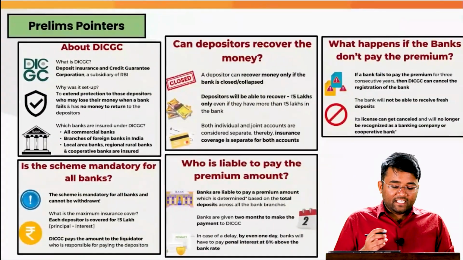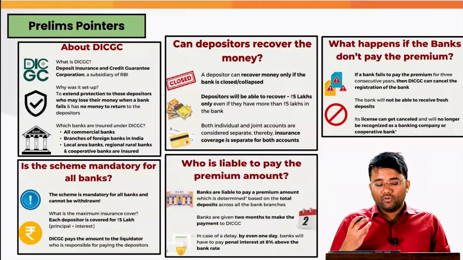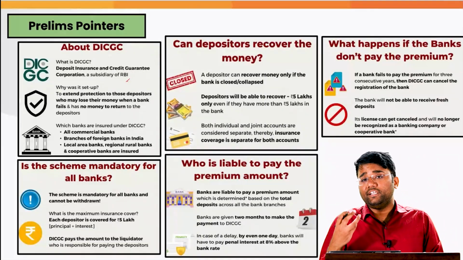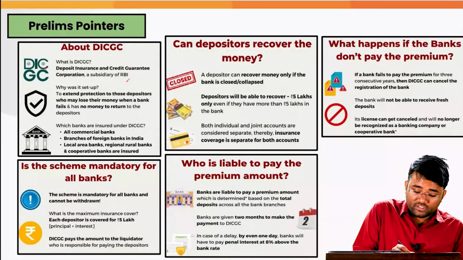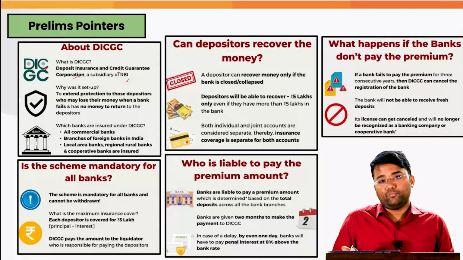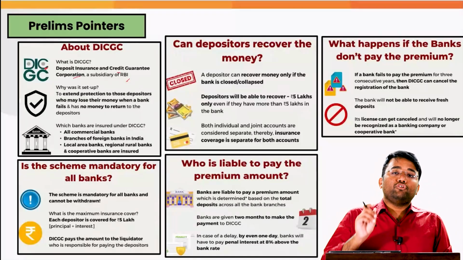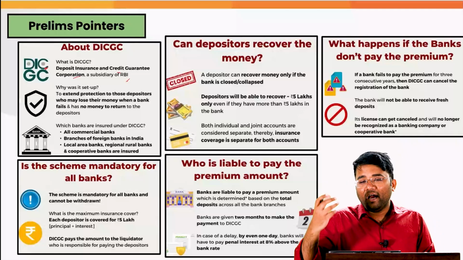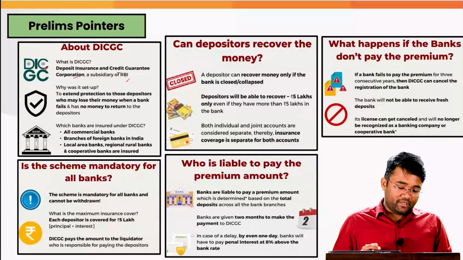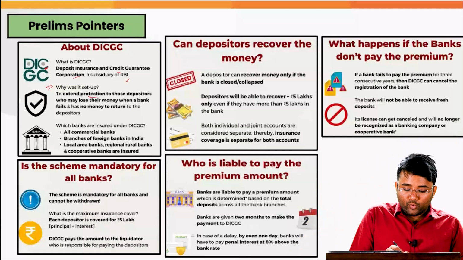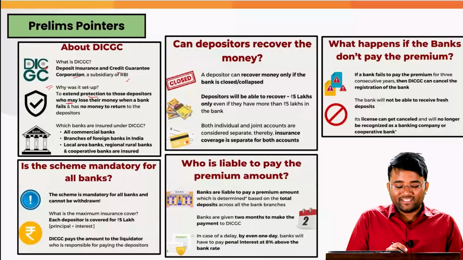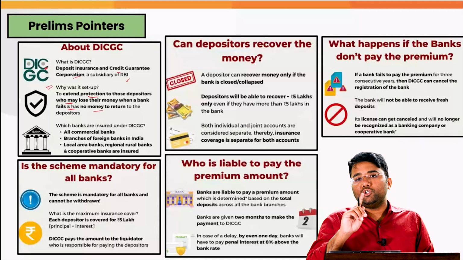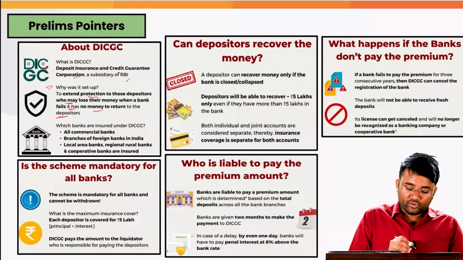And what exactly is this deposit insurance? There is a body which has been set up as a subsidiary of RBI with the name Deposit Insurance and Credit Guarantee Corporation, to ensure that your money in the banks is safe in case of any bank failure that may happen. So why was it set up? To extend protection to those depositors who may lose their money when a bank fails, or does not have liquidity or money to return the deposits.